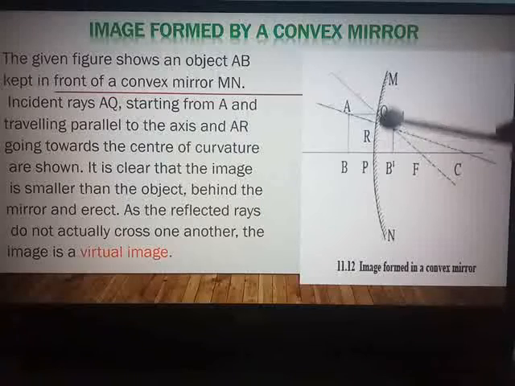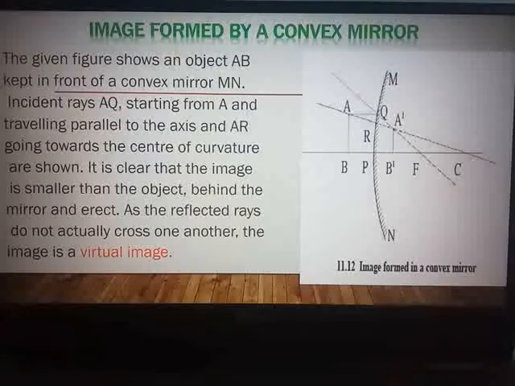The image is smaller than the object. It is formed behind the mirror when the object is in front of the mirror, and the image is erect. It is not inverted, it is erect. As the reflected rays do not actually cross one another, the image formed is a virtual image, an image which cannot be projected on a screen. You all know a virtual image cannot be projected on a screen, whereas a real image can be projected on the screen. So the image formed is a virtual image.